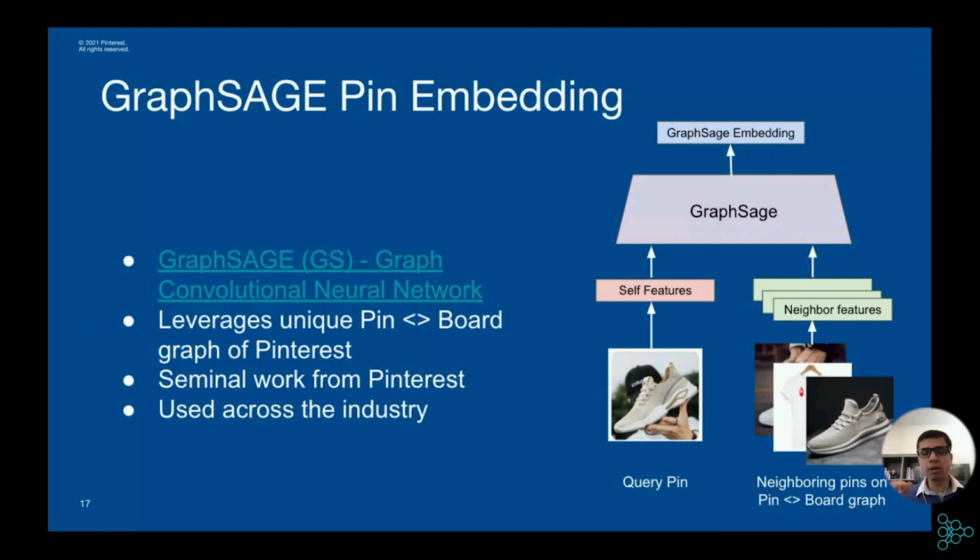Now this query pin and all the neighboring pins are represented in a feature space. The features are typically generated from the image and the description of the pin. So now these query pins and the features of the neighboring pins are fed to the graph convolution neural network, which creates the GraphSage embedding.